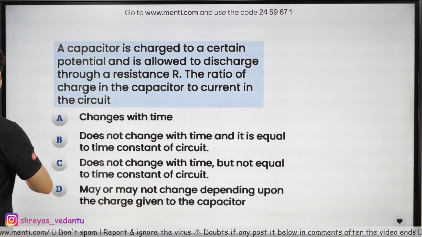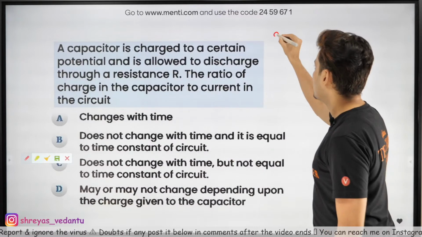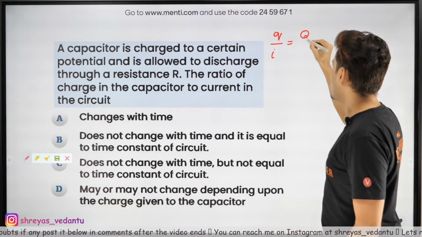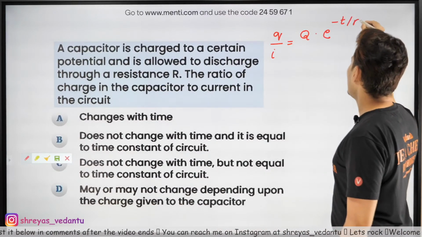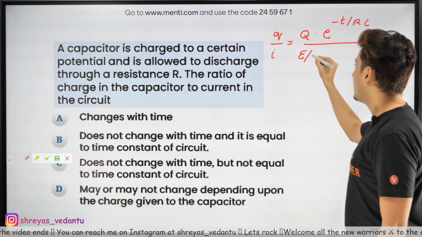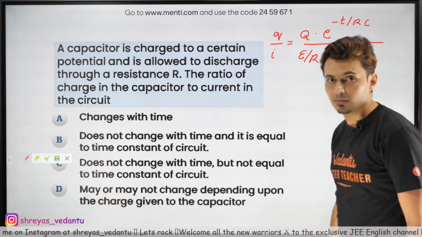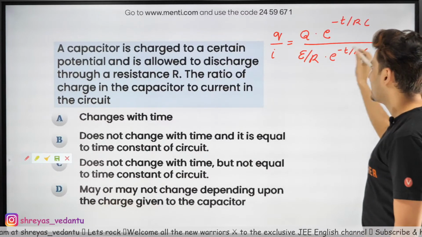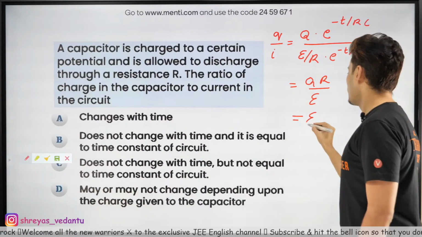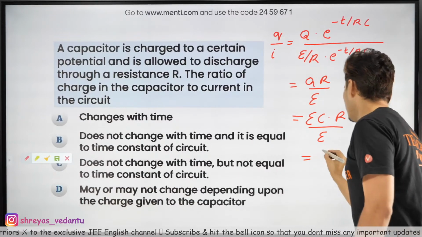Beautiful question. Let's see, guys, what will happen. Ratio of charge to the current, Q by I. Now, the formula for charge as a function of time was Q into e to the power minus T by RC for discharging. For current, try and recollect, it was E by R into e to the power minus T by RC. That was the formula for current. Now e to the power will get cancelled. So you will get QR by E. Now Q is equal to CE. Q is C into R divided by E. E gets cancelled. So you will get CR.